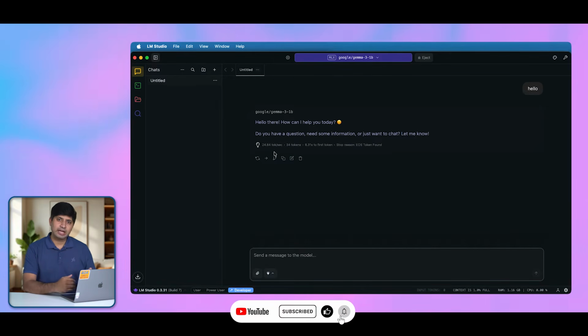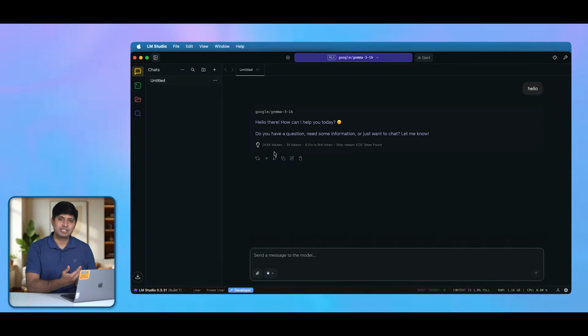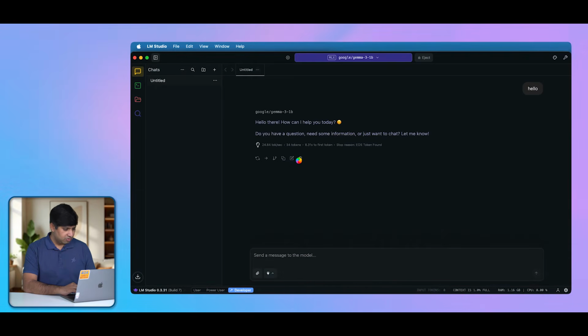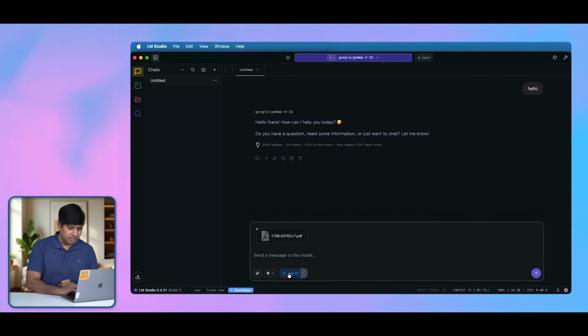Now here I can do more. I can attach a file and then ask it a question about it. So let's say I click on this attachment button. Okay, this is a warning for the first time only. And let's upload a file here. As soon as I started uploading the file, you can see a little pop-up coming up, RAG v1. This is an application that this tool already has built in, and it will automatically start this RAG function as soon as you want to upload a file.